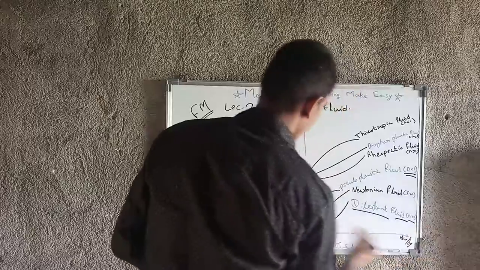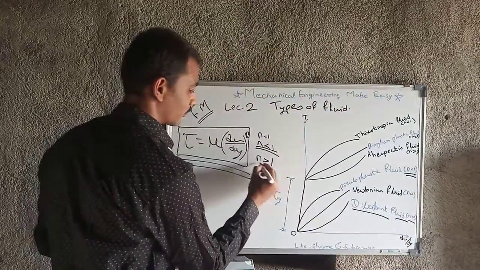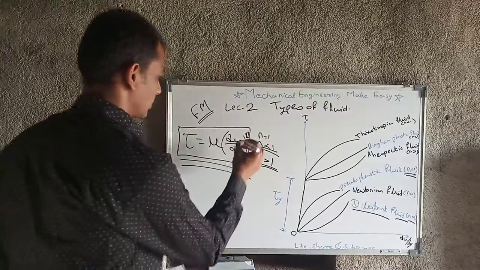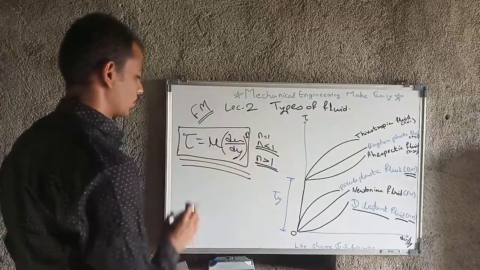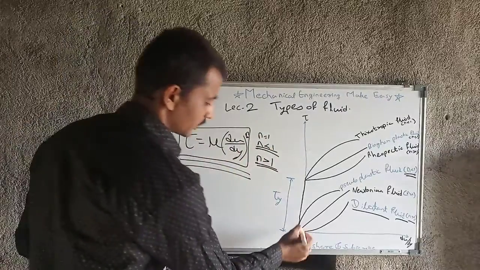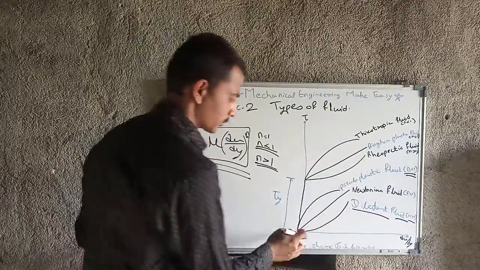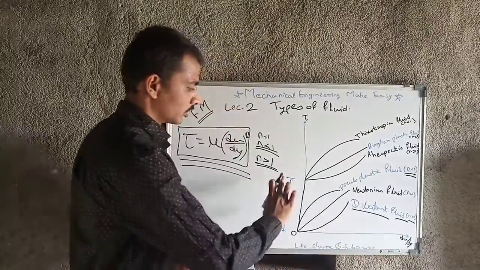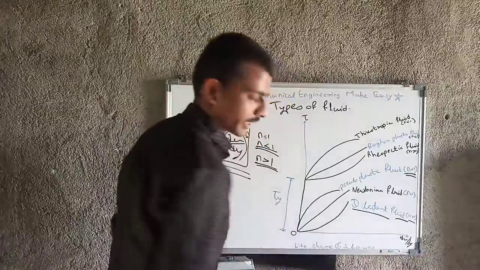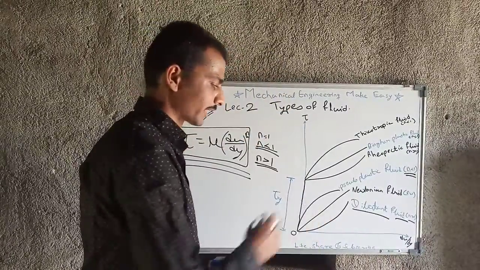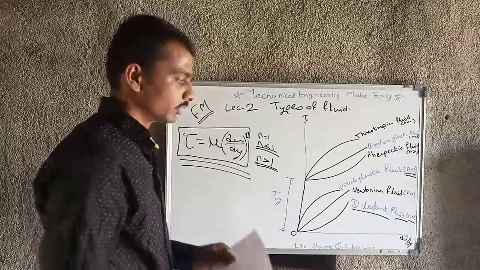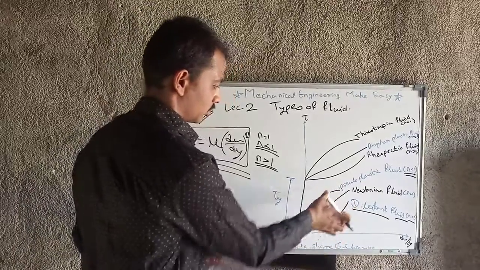For dilatant fluid, n is greater than 1. This is the difference. If we put n greater than 1, then we will get this curve. This is called dilatant fluid. The dilatant fluid satisfies this curve of shear stress and velocity gradient characteristics. Okay, these are the 3 types of fluids.